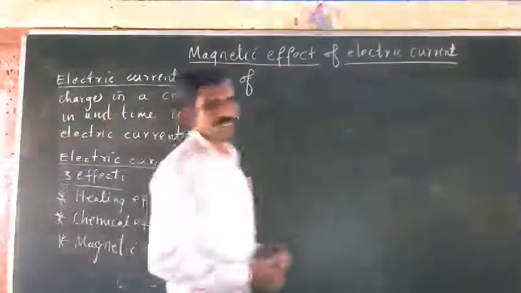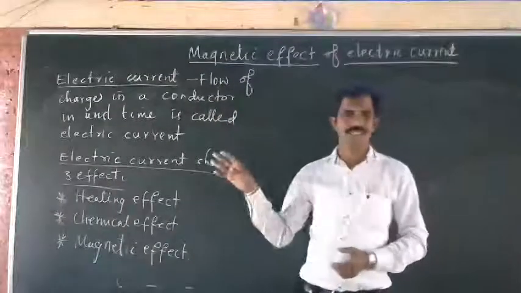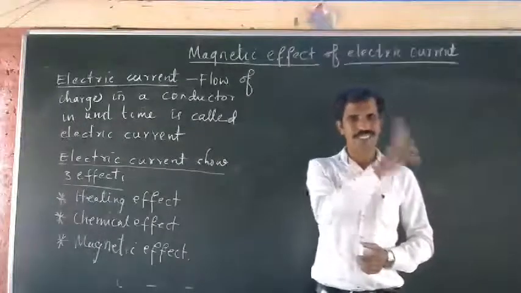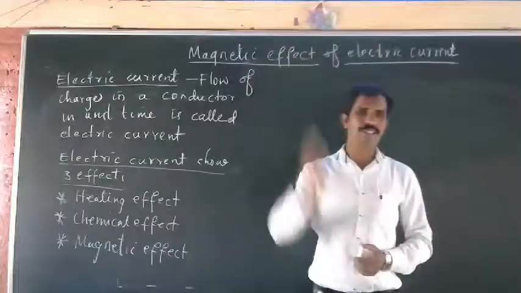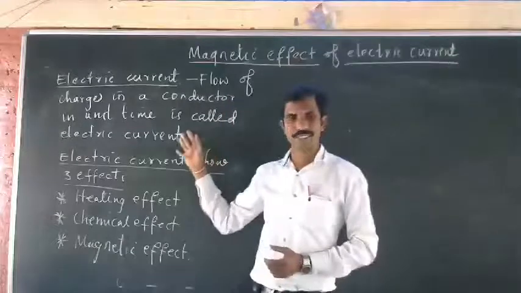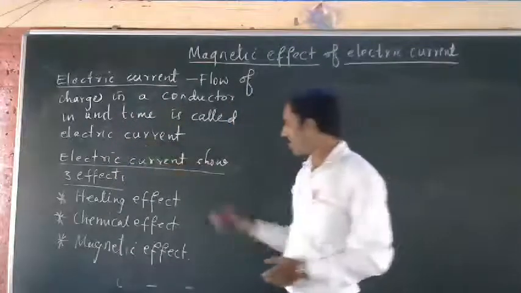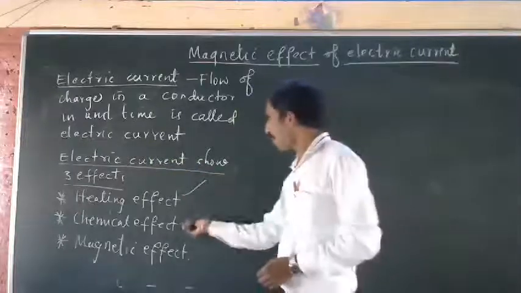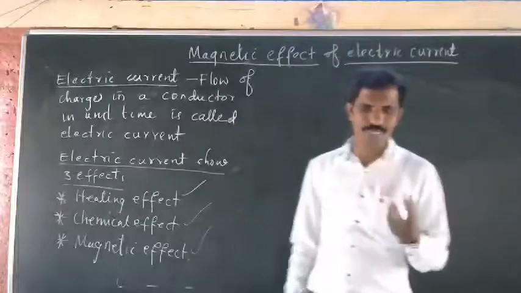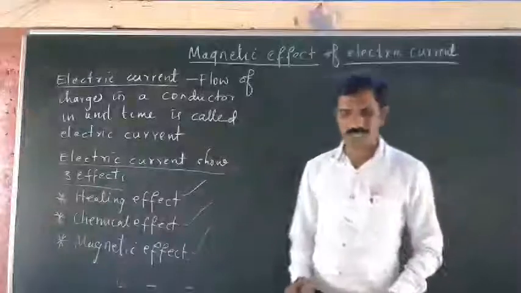As I told you, electric current means flow of charges in a conductor. So when you switch on an electric circuit, the electricity flows and the light glows. What happens actually? Charges flow in a conductor. That is called electric current. Electric current has three major effects: heating effect, chemical effect, and magnetic effect. All these three effects you have studied in 7th standard, so we will see that now. Maybe some of you know that.